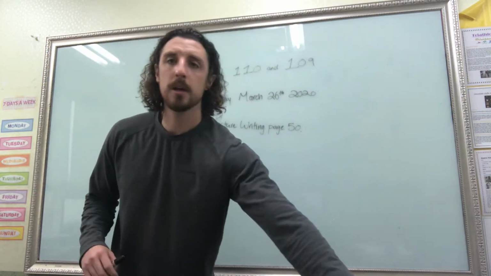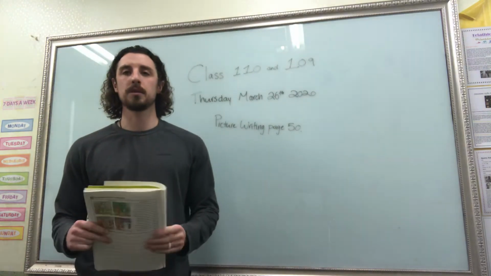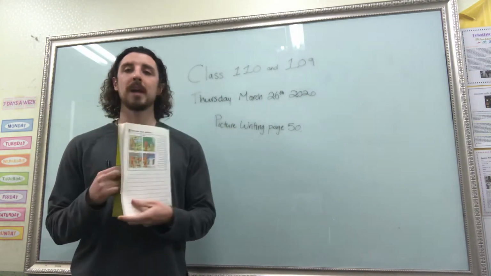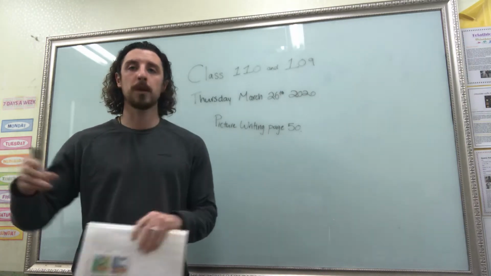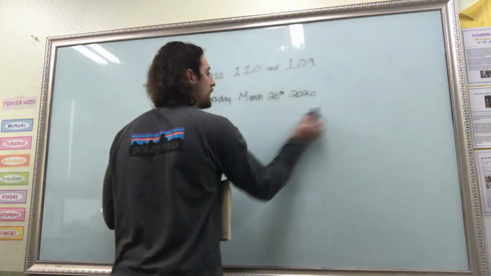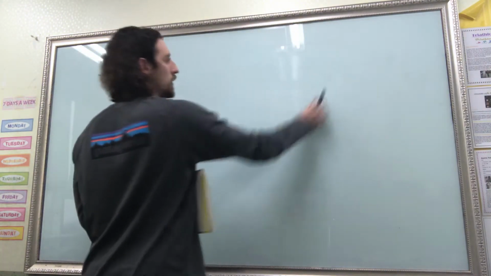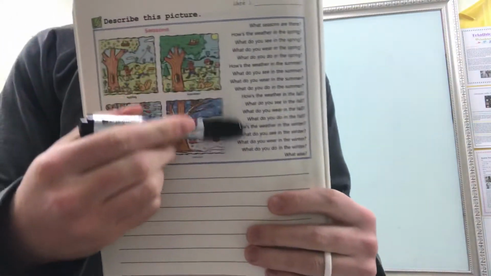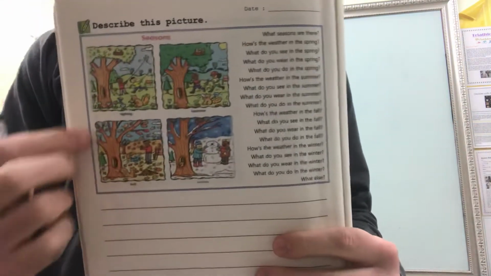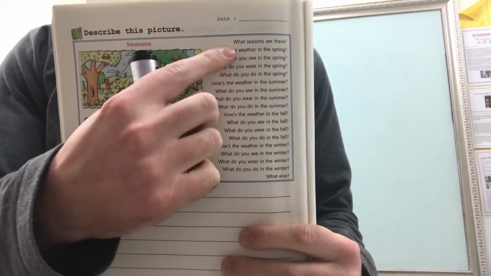Today is Thursday, March 26, 2020, and today we're going to be doing picture writing, page 50. So open your picture writing books to page 50 and we'll get started. Now, as you can see, we have a lot of questions, but it's okay because we're going to make it a little bit shorter. So we've got the seasons, so let's do question 1.